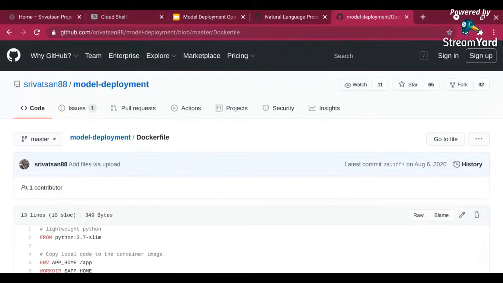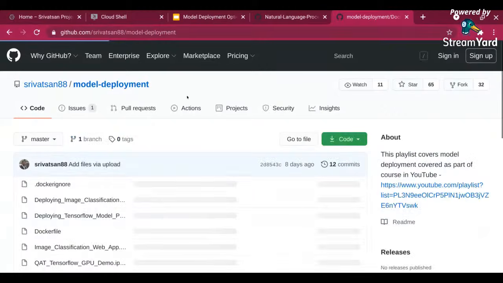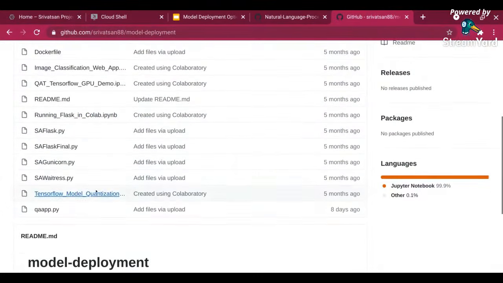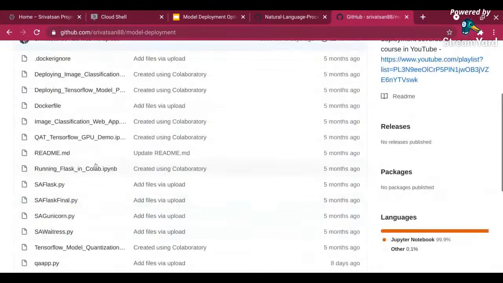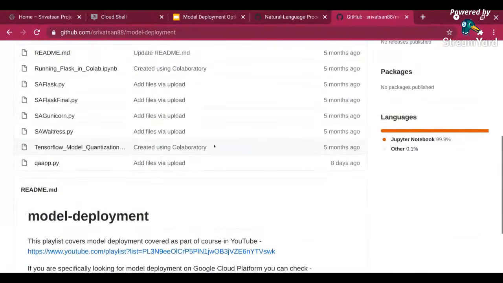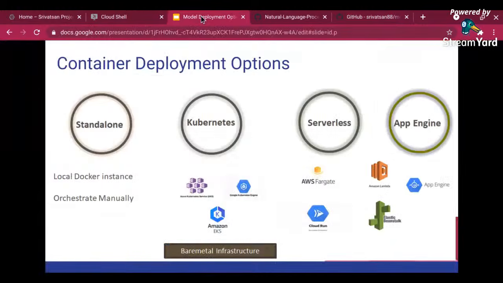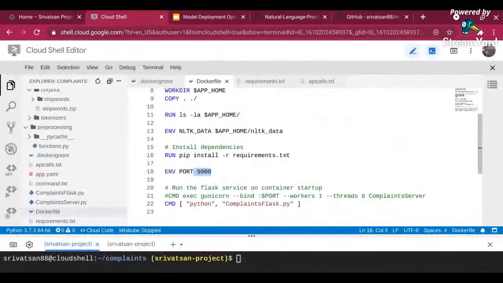And I have given all the requirement files over here. Just a minute. If you see over here, I have the complete code. I am telling how you can run it in your Kubernetes environment. I have given all the instructions over here, and the video on how to run it is also here. You can go and check Kubernetes. I'll be doing another live session on Kubernetes with the same model next, but for now, I'm going to focus on serverless.